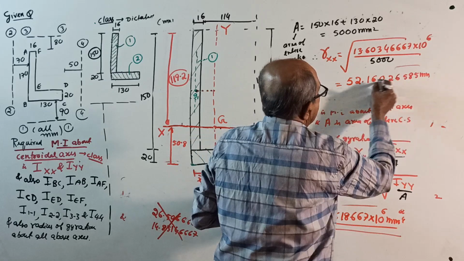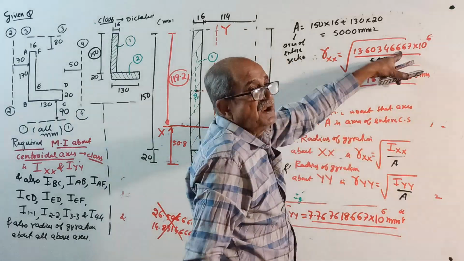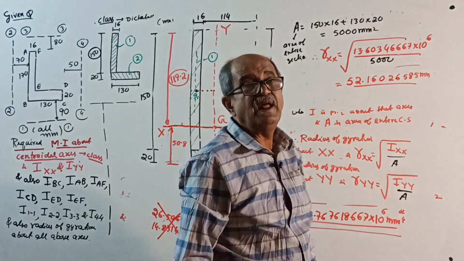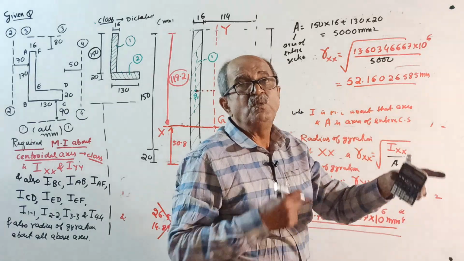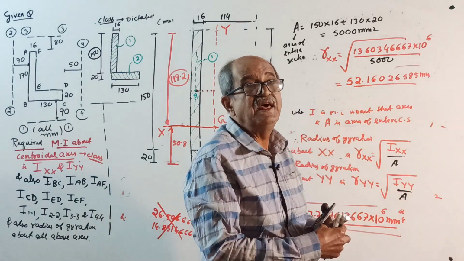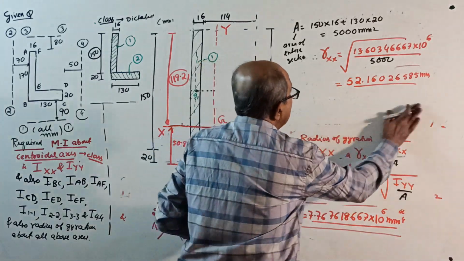See, moment of inertia is in millimeter power 4. Area is in millimeter square. I told you, millimeter power 4 by millimeter square is millimeter square, root is millimeter, or radius. It is a linear quantity. Okay, and